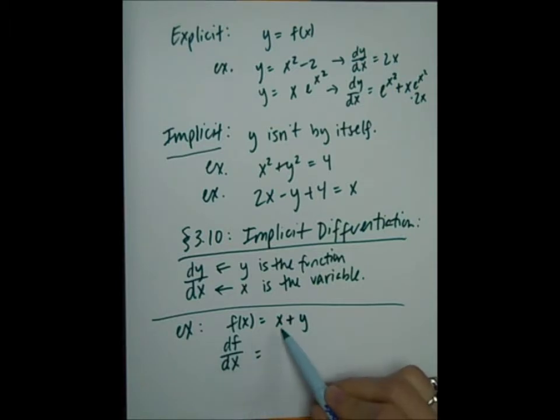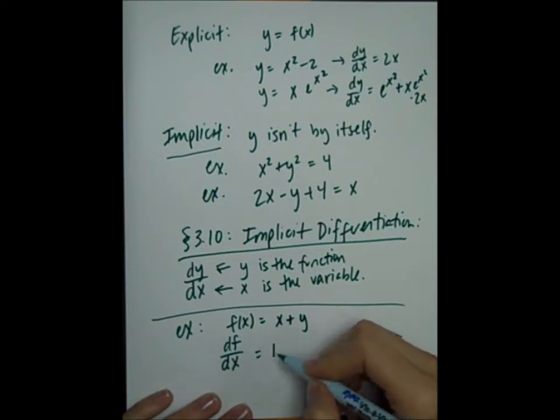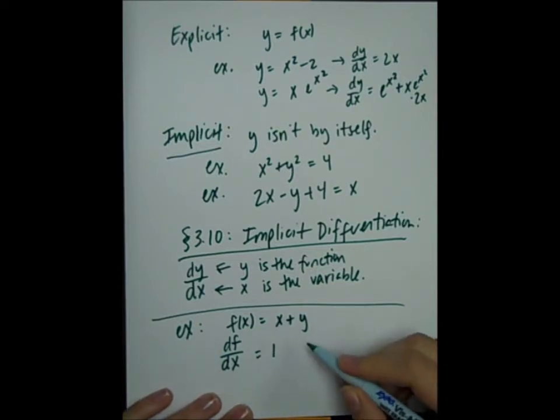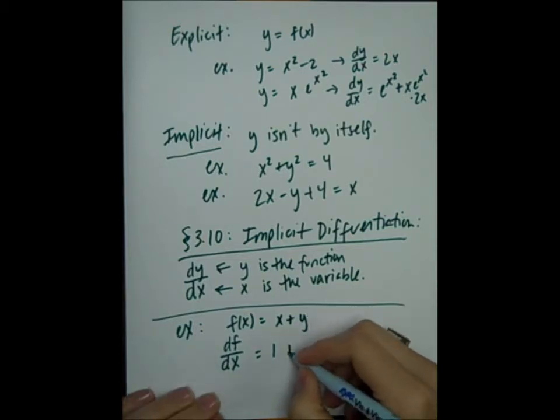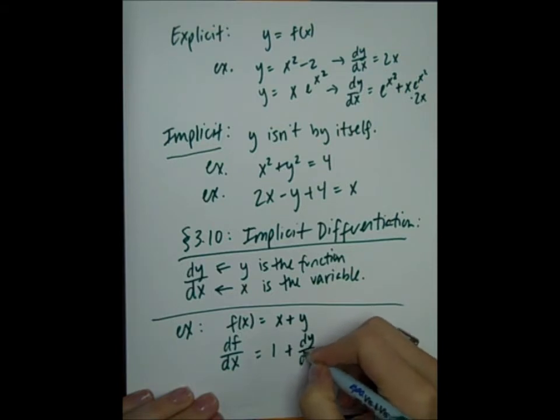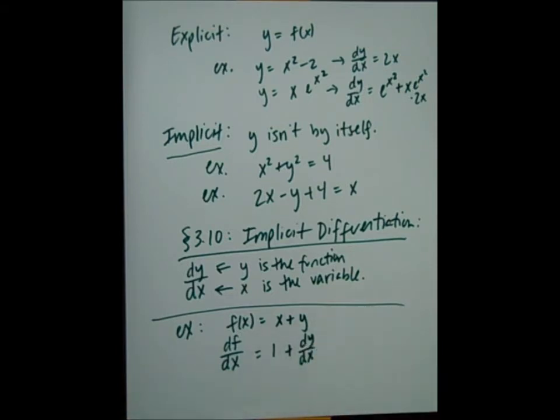So what's the derivative of x with respect to x? That's just 1. What's the derivative of y with respect to x? Well, that's exactly what it is. It's dy/dx. We don't know if y is a function or a constant, so we just write dy/dx.